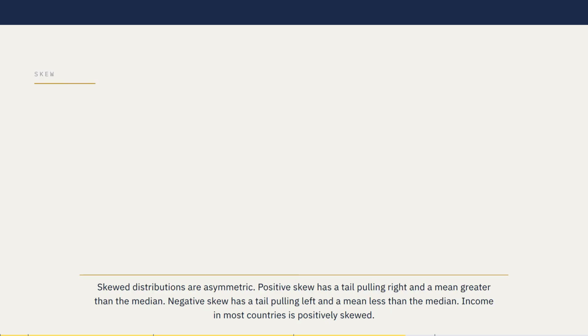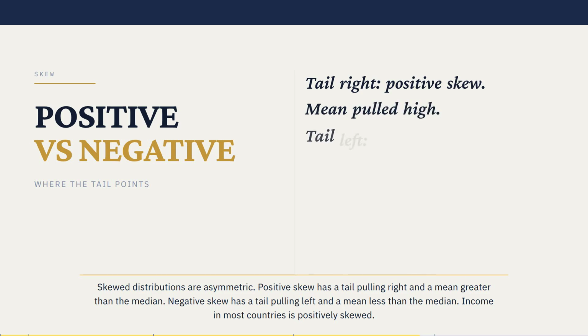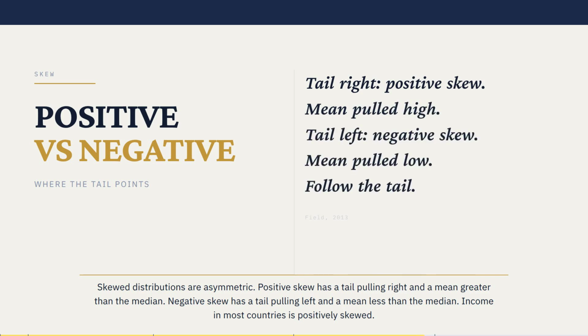Skewed distributions are asymmetric. Positive skew has a tail pulling right and a mean greater than the median. Negative skew has a tail pulling left and a mean less than the median. Income in most countries is positively skewed.